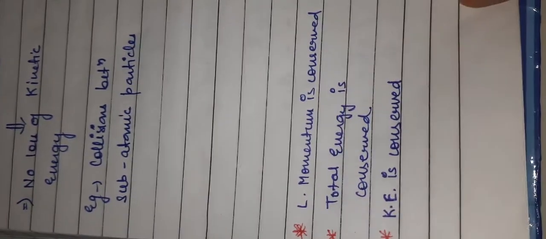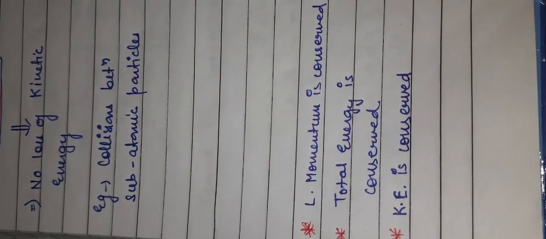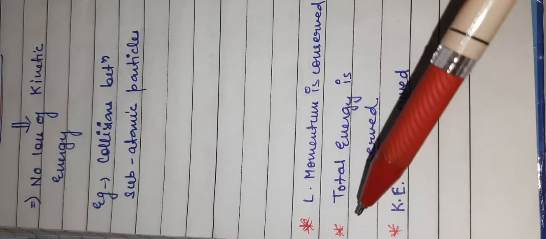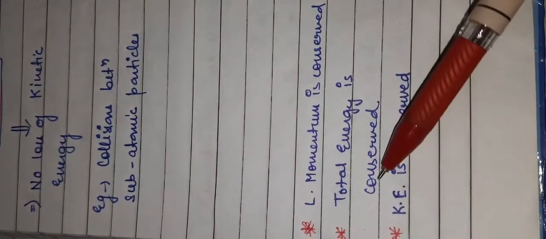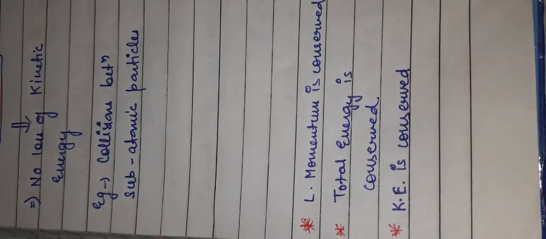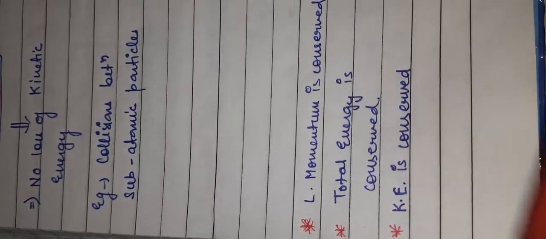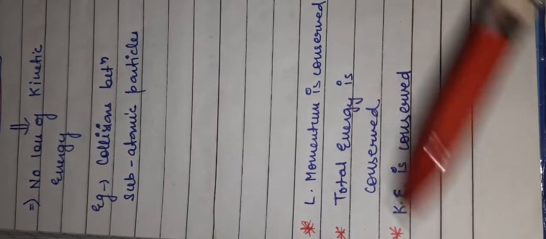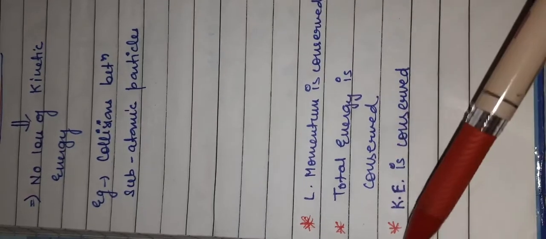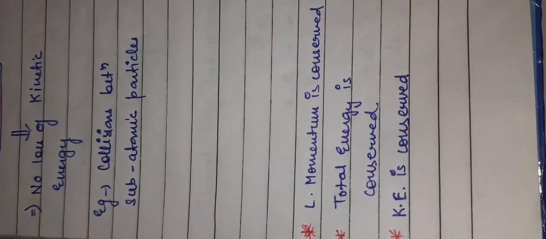The second thing we need to keep in mind when we study elastic collision is that the linear momentum should be conserved. We have studied linear momentum, that is P equals mv, whenever a body has some mass m and is moving with a certain velocity. The product gives you the linear momentum, P equals mv. So during an elastic collision, the linear momentum of a body remains conserved.